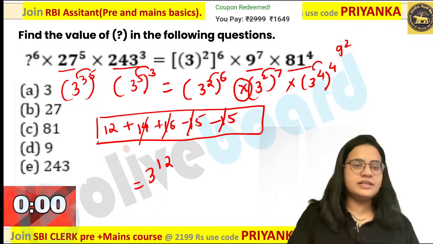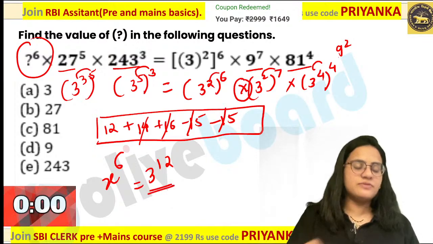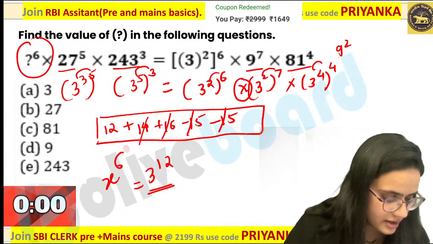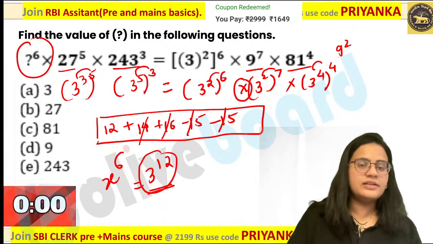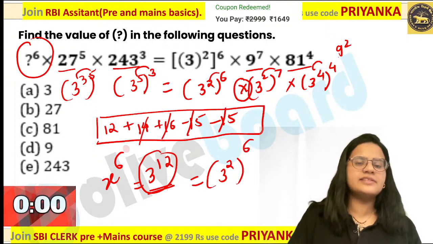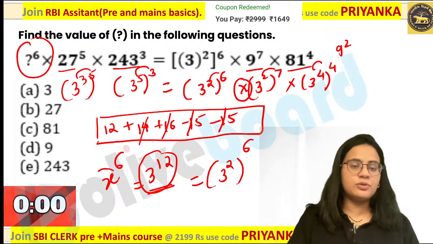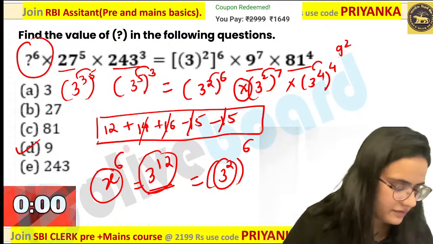Now please pay attention. Here they are asking you x to the power 6 is equal to how much value? This is also very important. They have given x to the power 6. So can you convert this into 6 terms? How will you write it? 3 square to the power 6 will be equal to your x. So what would be your x? 3 square, that is nothing but D option is the perfect one.